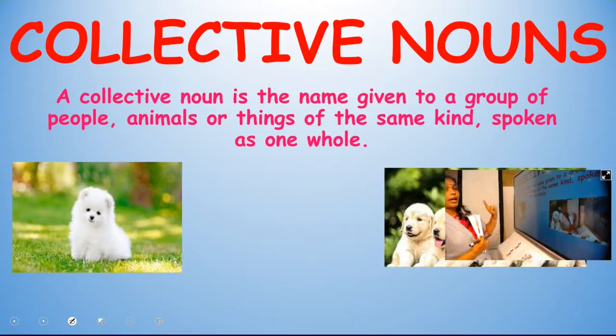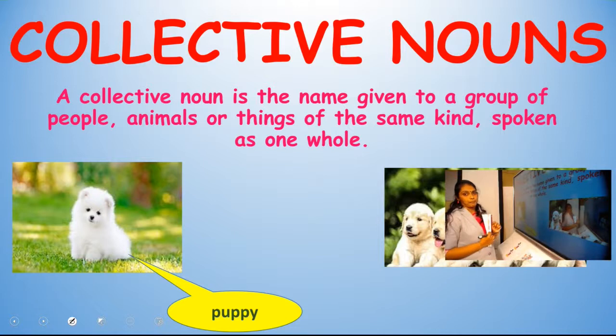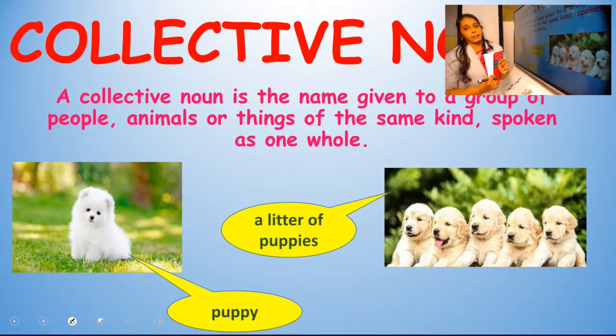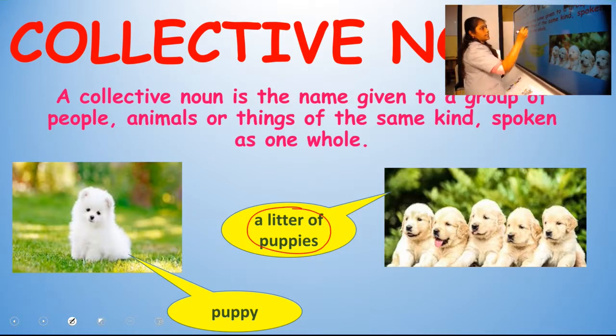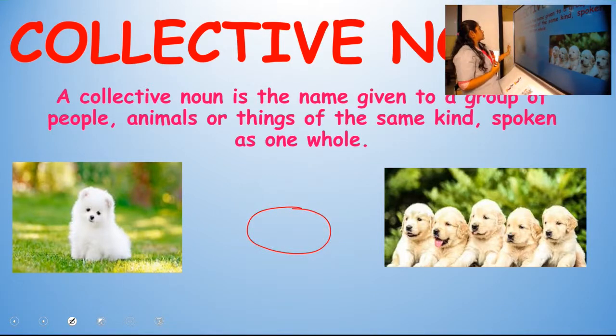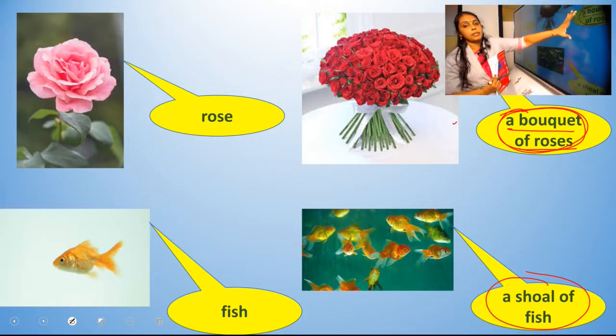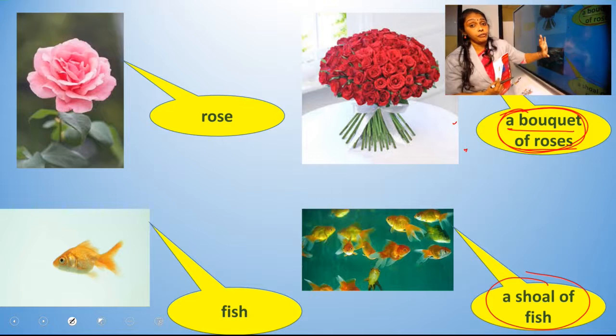Group of animals. I have one example here. Look here. Puppy. And you can see a group of animals, that means a group of puppies here. So I'm going to give another collective noun for this, that is a litter of puppies. What is the collective noun for puppies? A litter of puppies. That is an example of animals. Now, the things I have already shown you, we can use this rose, and the collective noun for roses, a bouquet of roses.